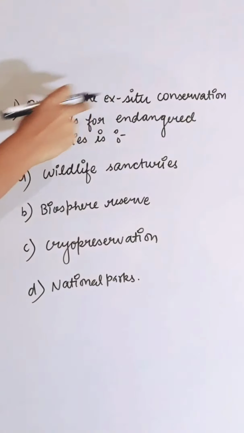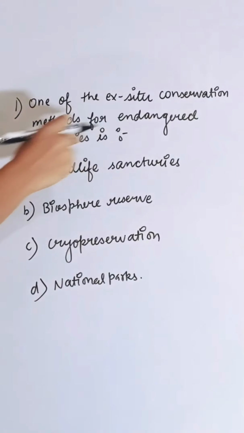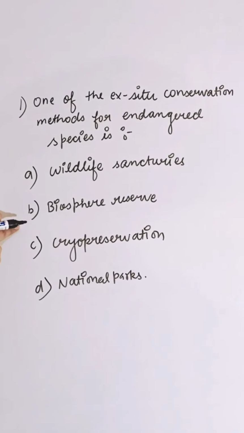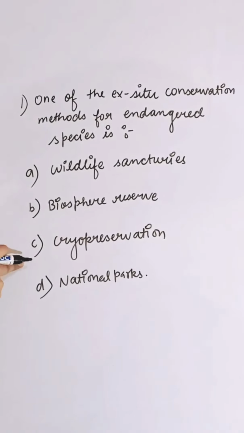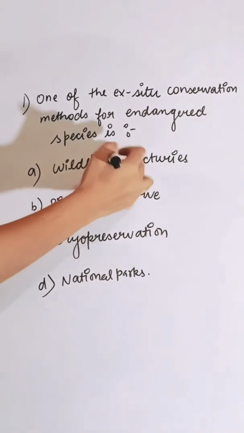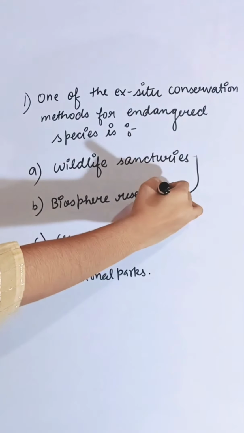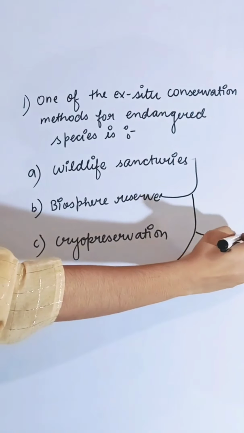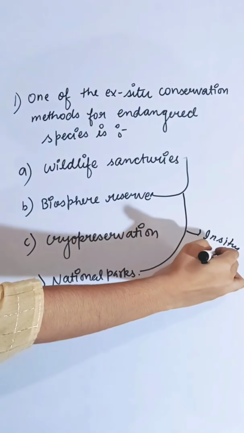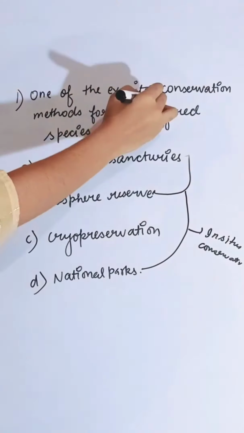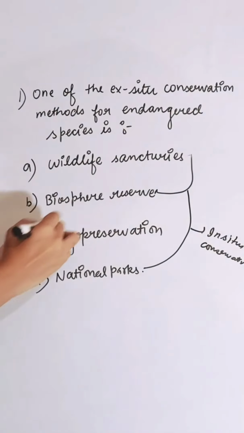One of the ex situ conservation methods for endangered species is: first option wildlife sanctuaries, second is biosphere reserve, third is cryopreservation, and fourth is national park. Wildlife sanctuaries, biosphere reserve, and national park are in situ conservation, and cryopreservation belongs to ex situ conservation. So correct answer is C.